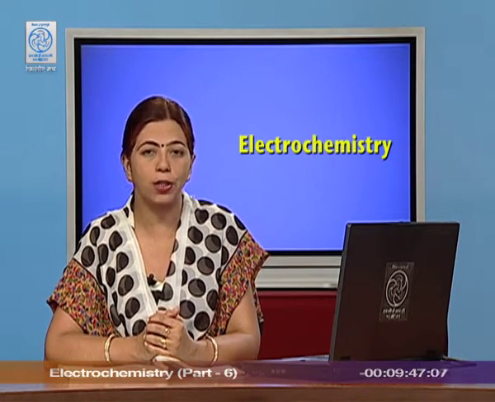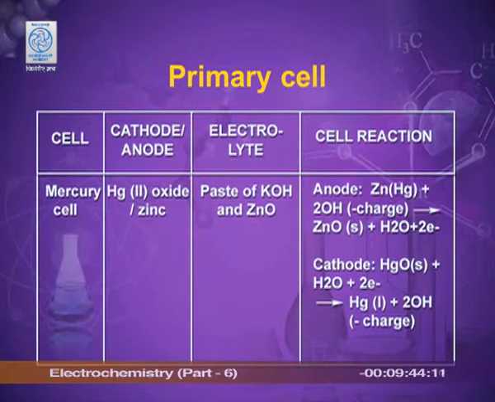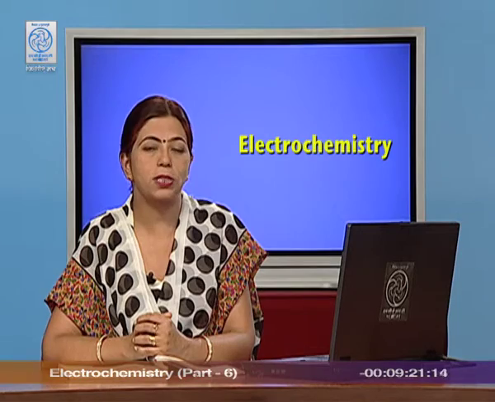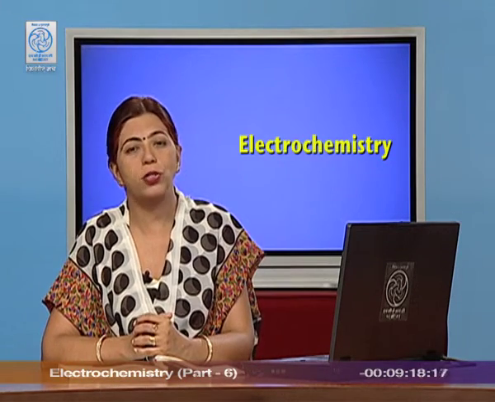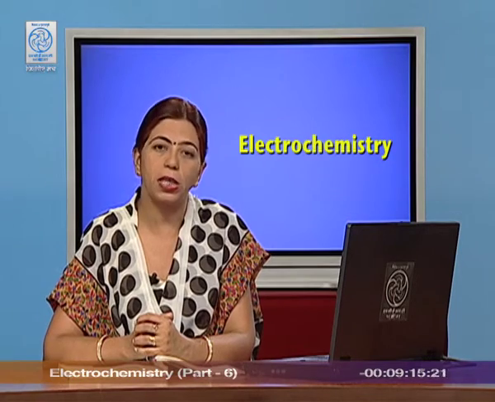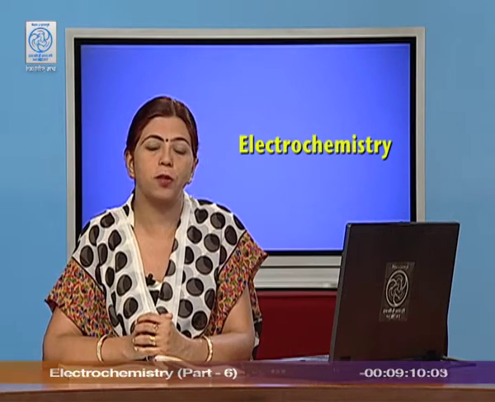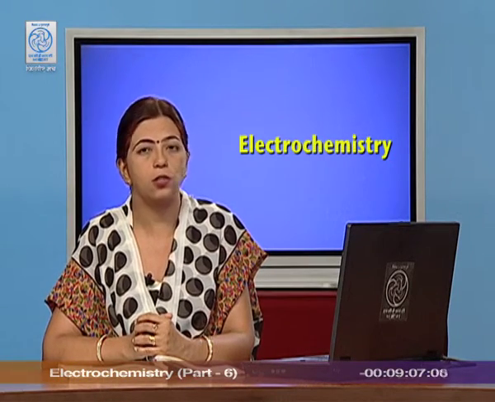Just see the overall reaction. Zn(Hg), this is known as zinc amalgam, plus HgO(s) gives ZnO plus Hg(l). The small l denotes that it is liquid. I hope you all know that mercury is the only liquid metal. In the overall reaction, you see that there is no involvement of any ion whose concentration can change. So, the cell potential of the mercury cell or the button cell is constant.